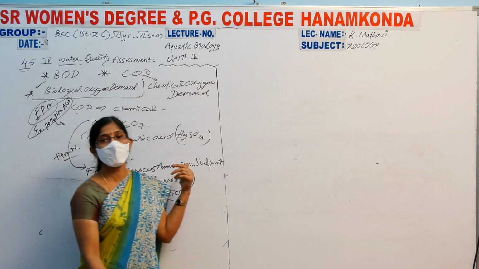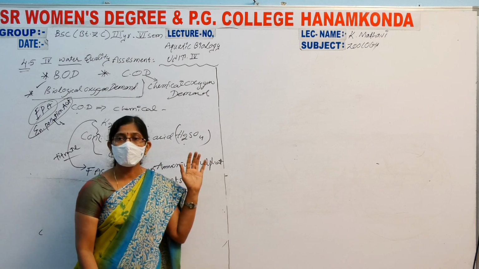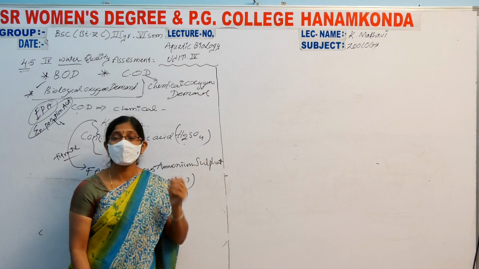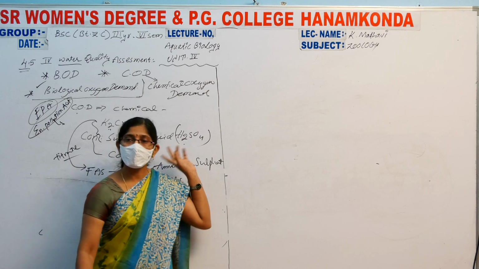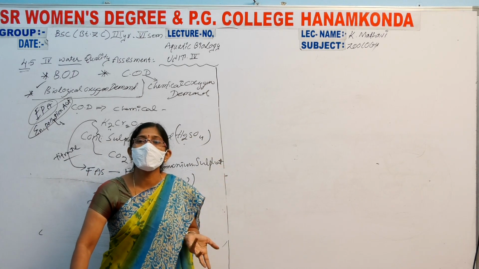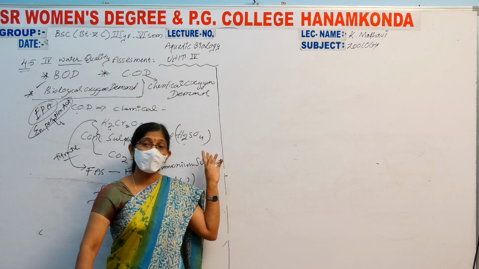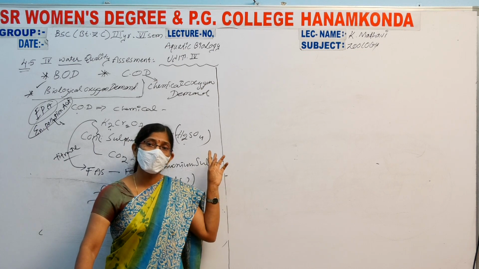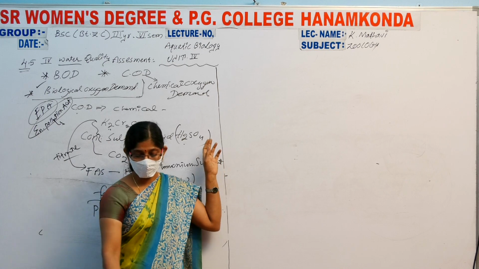The most important principle is that organic matter can be oxidized by using potassium dichromate and concentrated H2SO4, a special concentrated oxidizing agent.